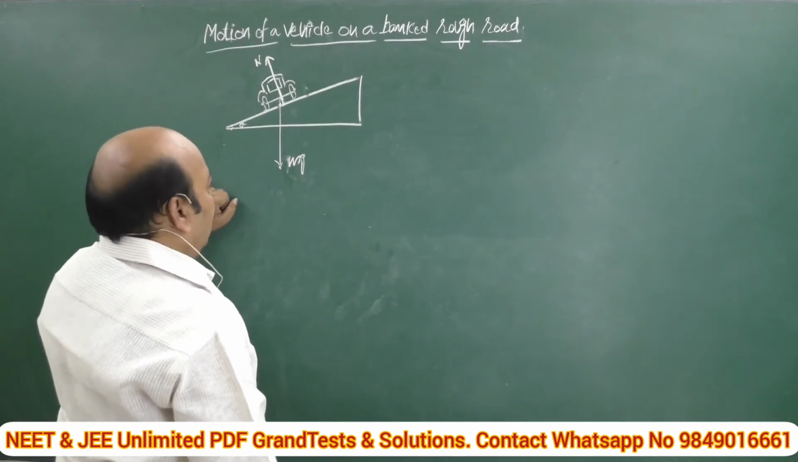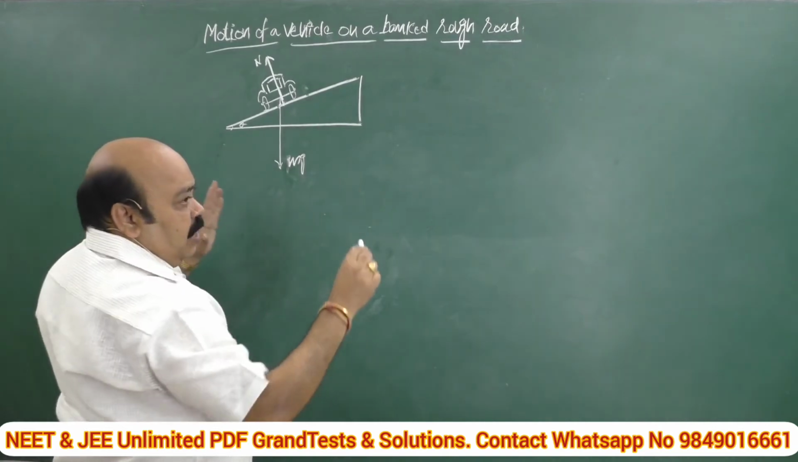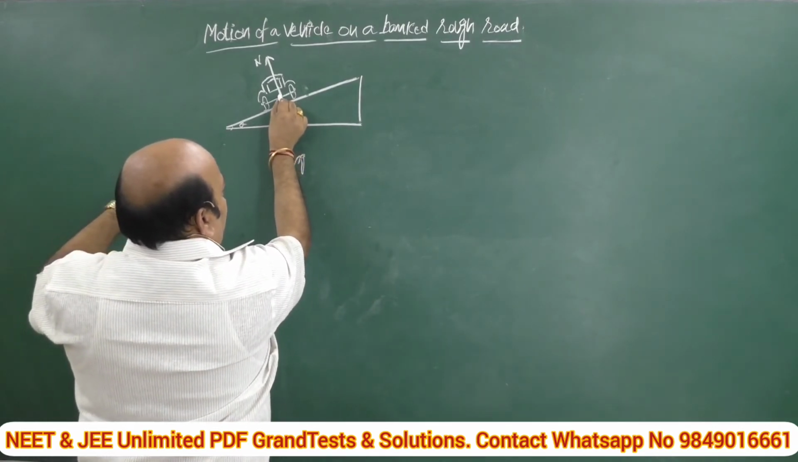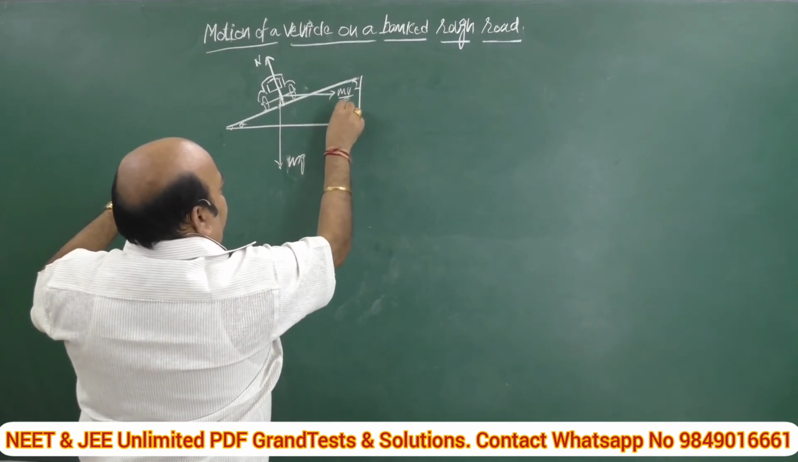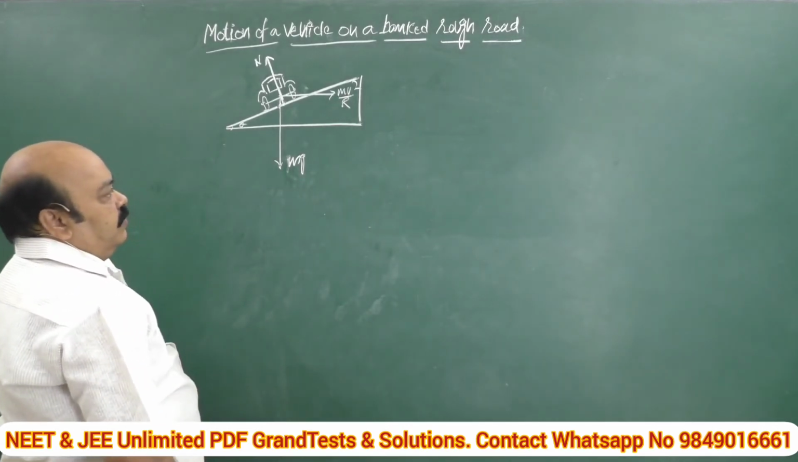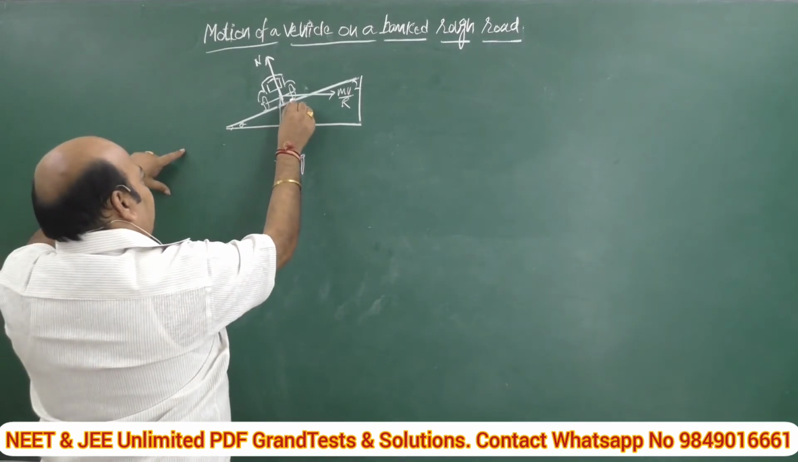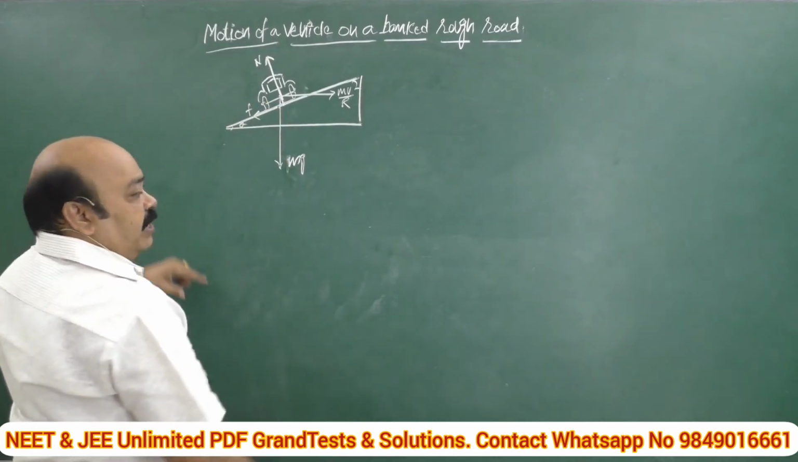And the outward force acting is mv square by r, where r is the radius of the road and v is the velocity of the vehicle. And frictional force will act in this direction, which tries to keep this vehicle in contact with the ground.